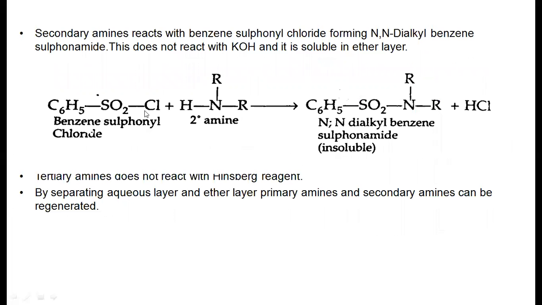Whereas when benzene sulfonyl chloride, or Hinsberg reagent, reacts with the secondary amine, here also H plus from here and Cl minus from here are eliminated as HCl, and it produces the N-dialkyl benzene sulfonamide. This N-dialkyl benzene sulfonamide further won't react with the base, because in this compound there is no proton on the nitrogen, hence it won't react with potassium hydroxide or base. Therefore it is soluble in the ether layer.